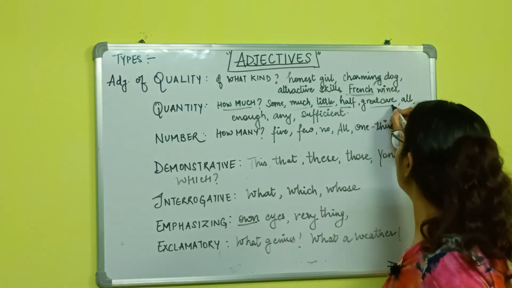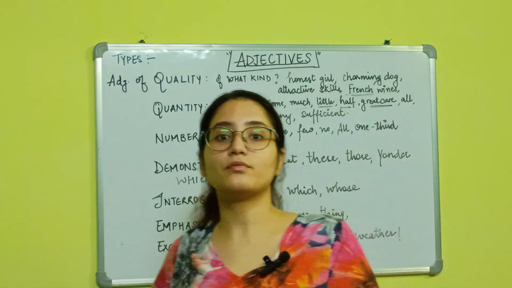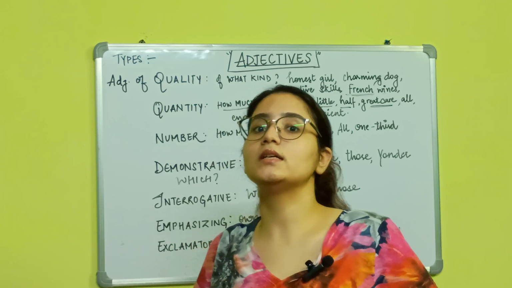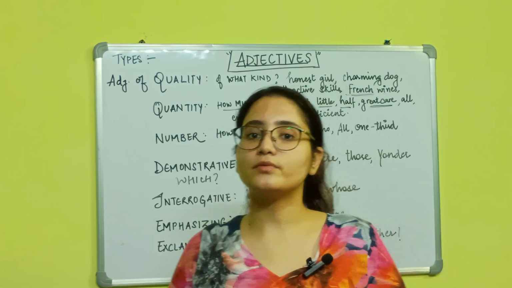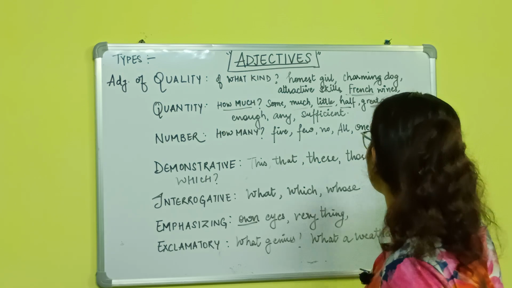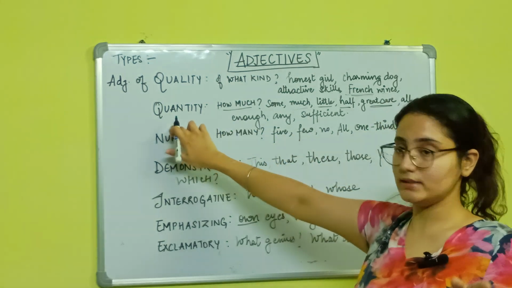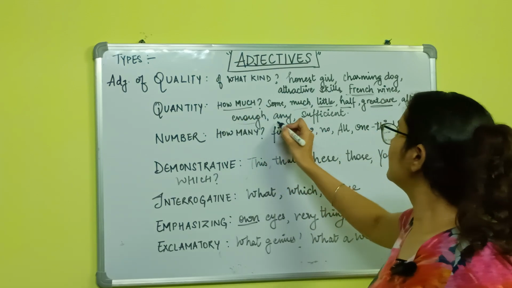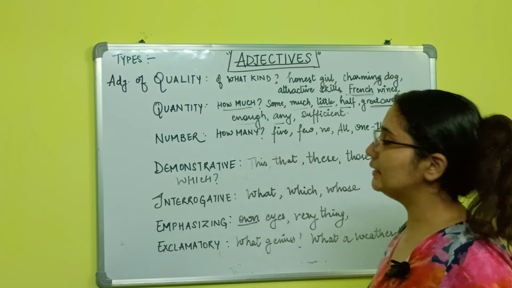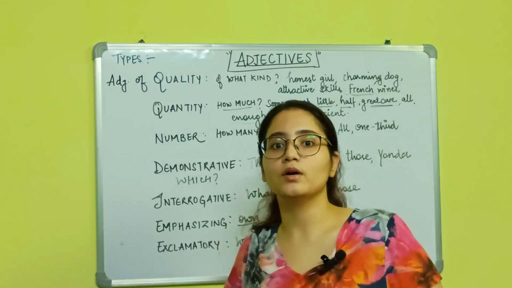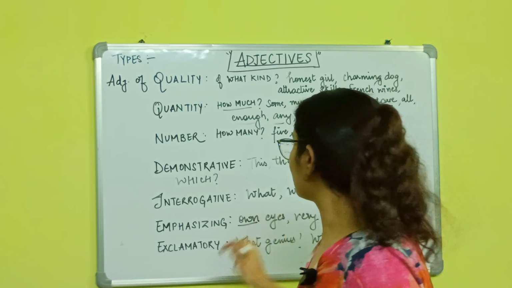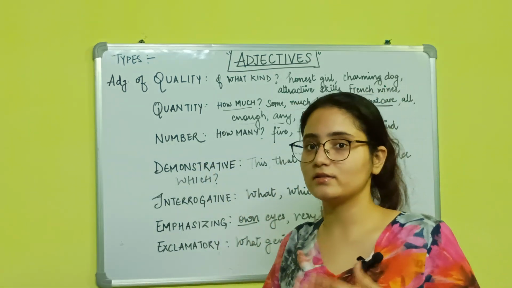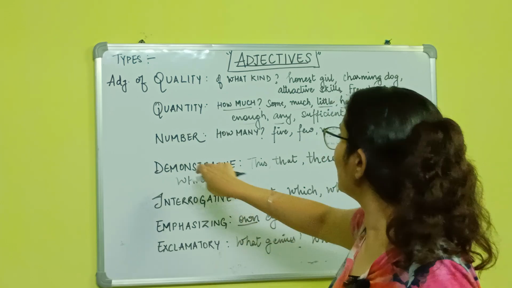And then she's taking great care of her father. Okay, so here great represents the quantity of the care that she is giving to her father, right? So this is an adjective again, which is the adjective of quantity. Okay, she had enough money. There is barely any person who is going to jail these days, right? So there is some sentence. To be honest, this is quite an ironic sentence that I made, right?